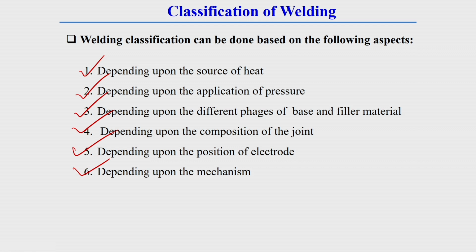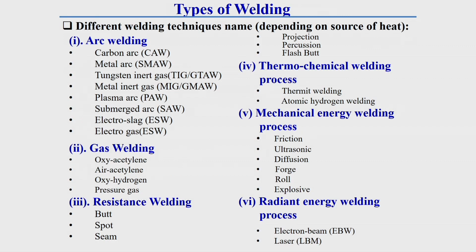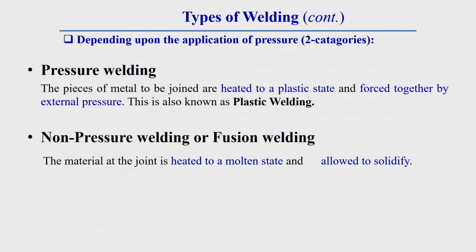In the previous lecture I have already explained in detail the categories depending upon the source of heat. Now we will discuss the rest of the welding categories.